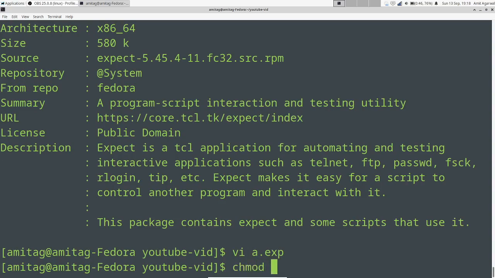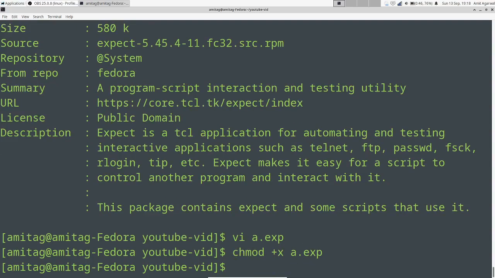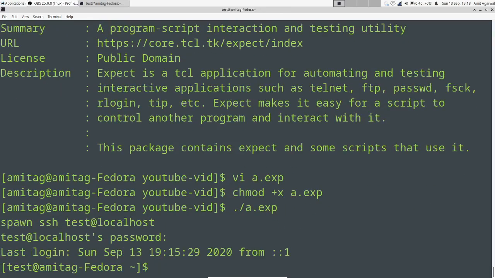Let's run this after changing the mode to execute and see how this works. So I'll just change mode for a.exp and run this, and boom, I am test user. That's 2 lines of code.